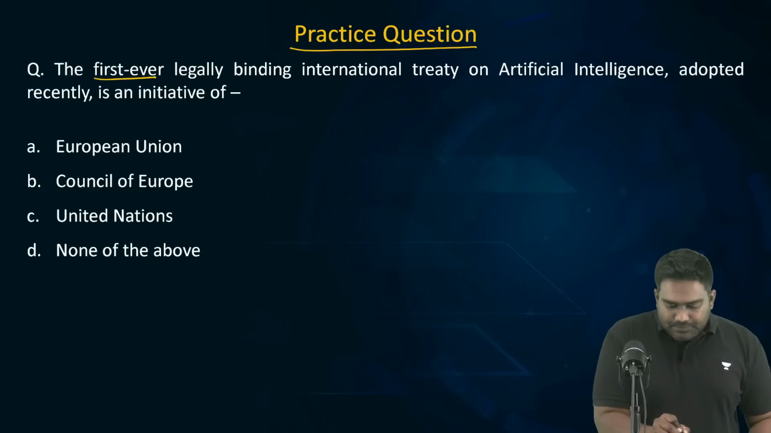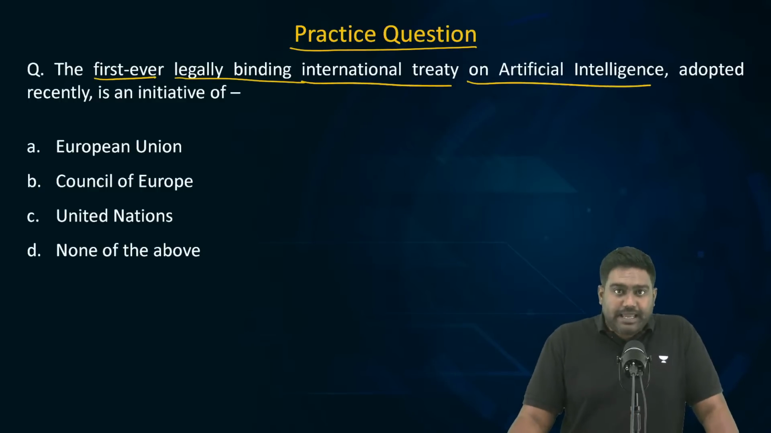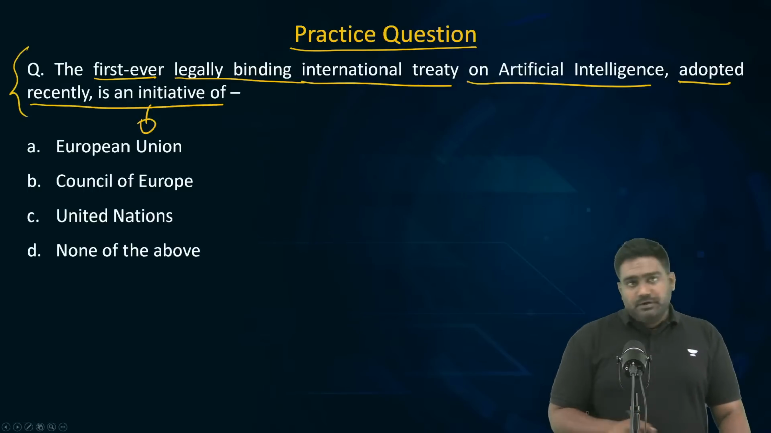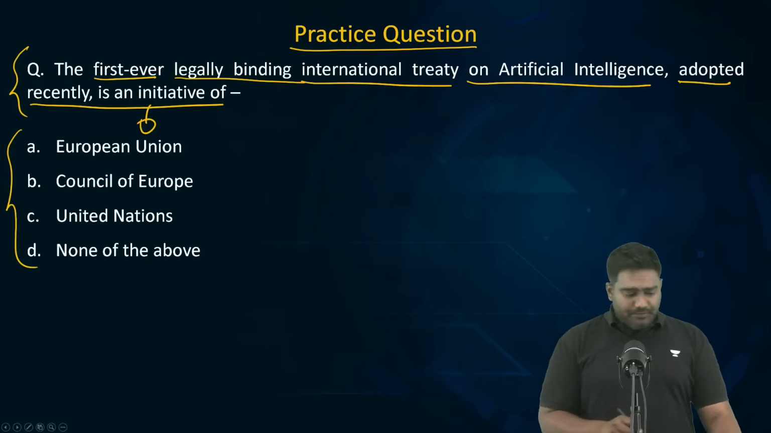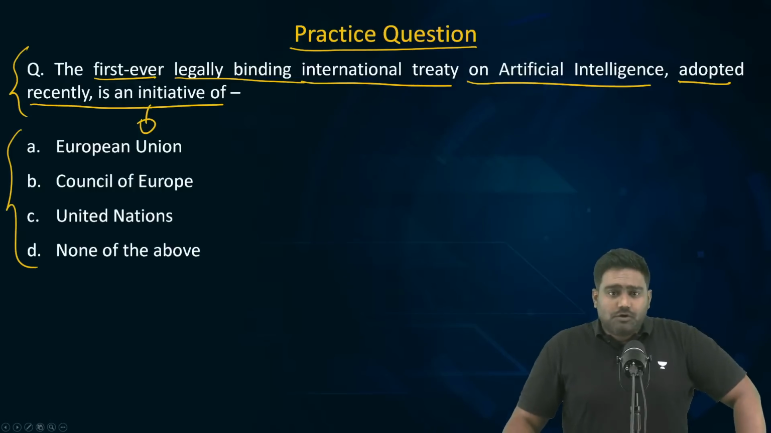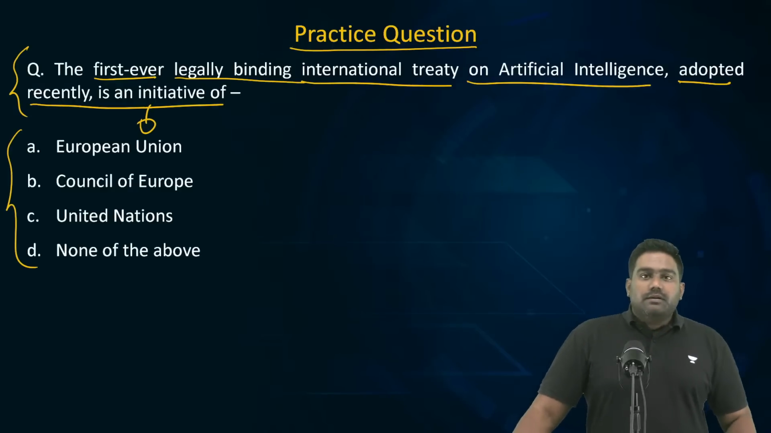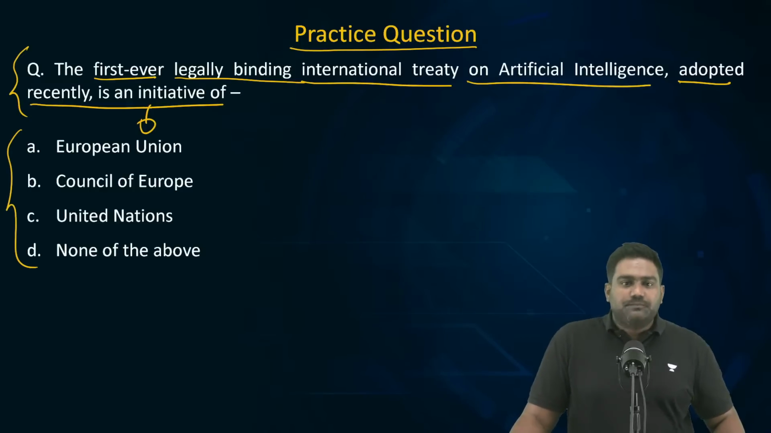The first ever legally binding international treaty on artificial intelligence, on AI, was adopted recently, and it's an initiative of which grouping? Is it an initiative by the European Union, or is it an initiative of Council of Europe? Is it a UN initiative, or none of the above? What's the right answer? Recently, the first ever legally binding international treaty was brought out on AI. This initiative was launched by which organization? That is your question.